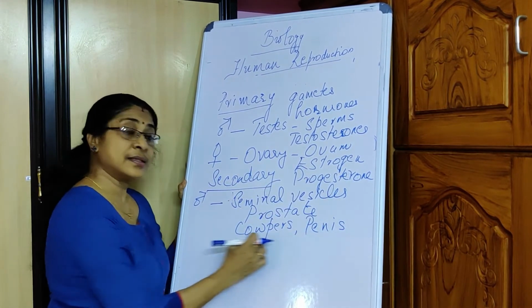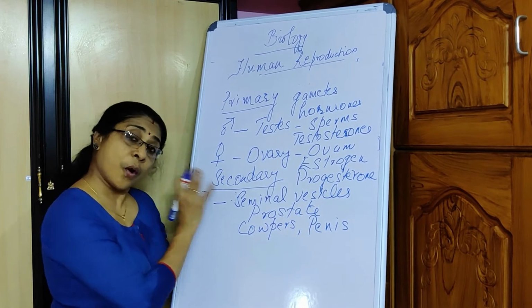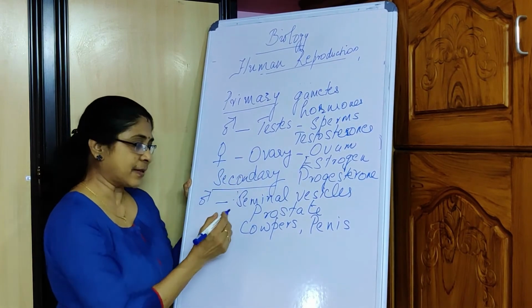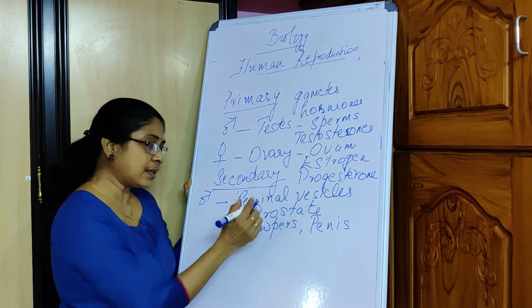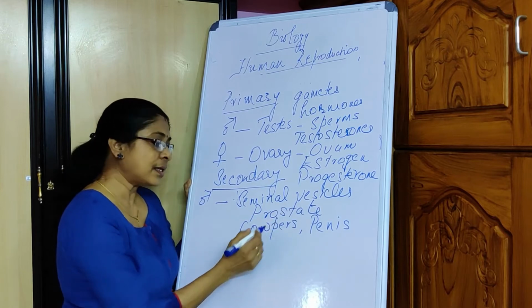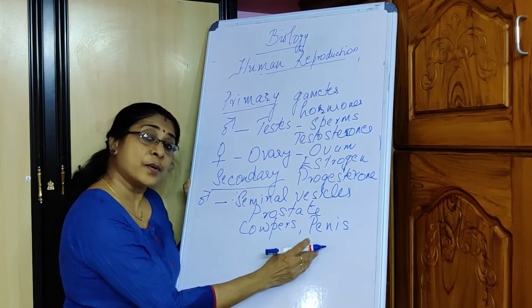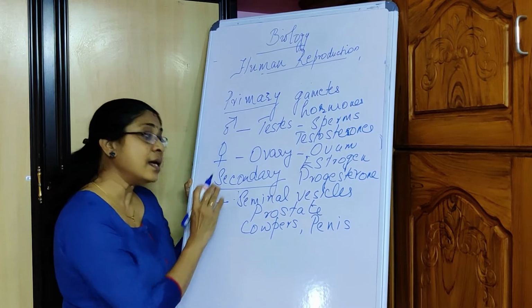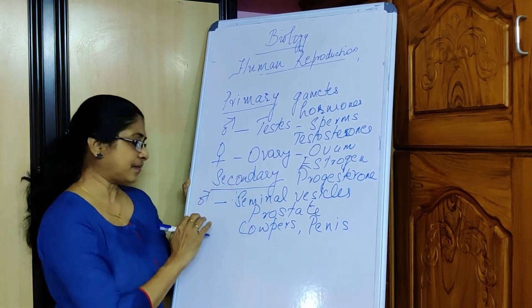So the seminal vesicles, the prostate gland, the Cowper's gland and the penis are the secondary sex organs.